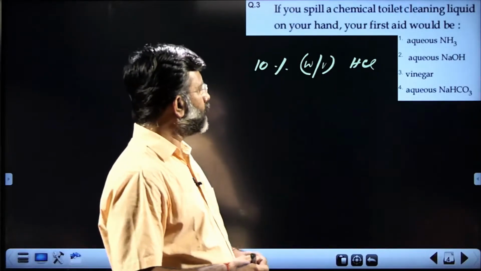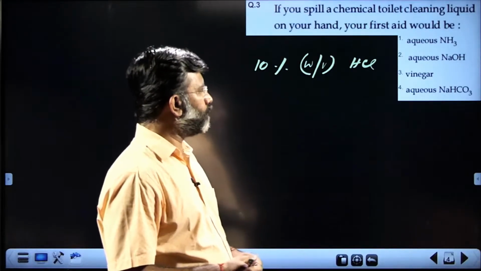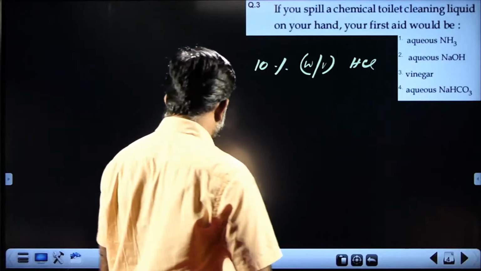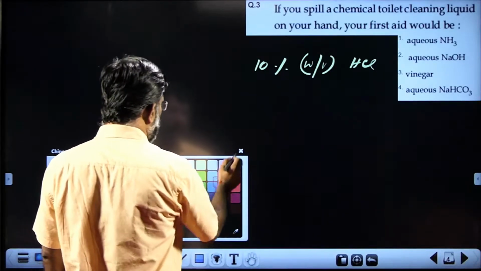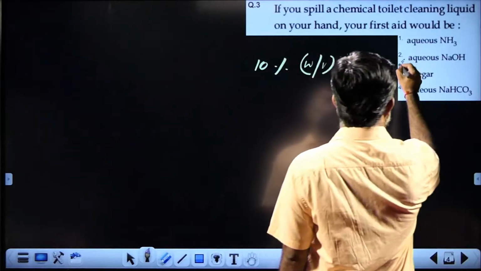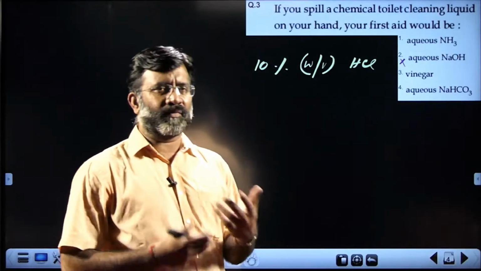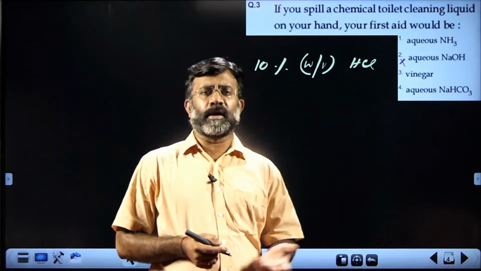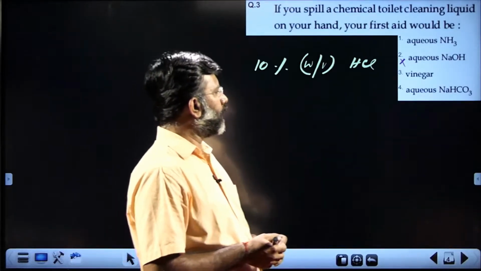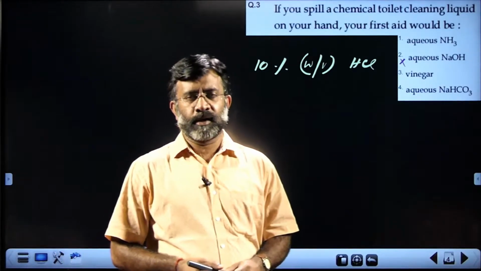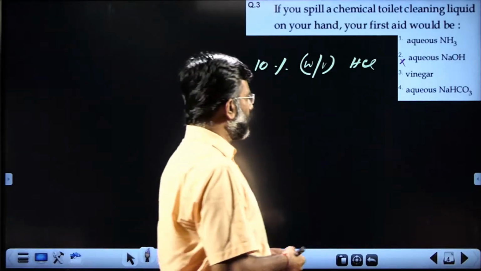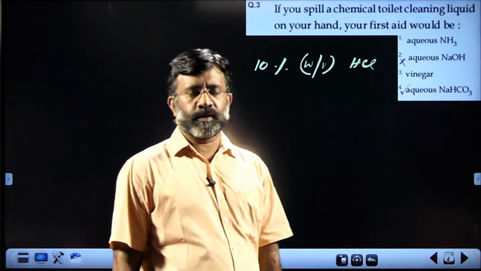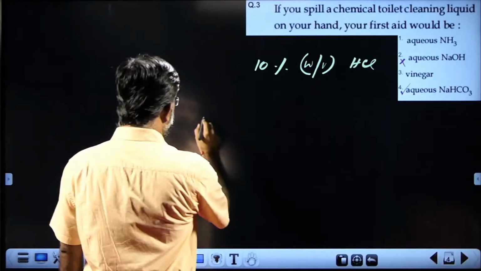See, HCl can be neutralized by ammonia. HCl can be neutralized by NaOH, but you can't take NaOH because that is corrosive in nature. No problem, you can take ammonia. It has a suffocating character, but still ammonia interacts with HCl to give ammonium chloride, which remains acidic. Now vinegar is an acid, acetic acid, and acid with acid is not possible. The correct answer is a simple one: sodium bicarbonate, sodium hydrogen carbonate.